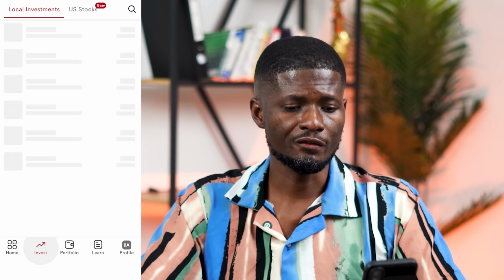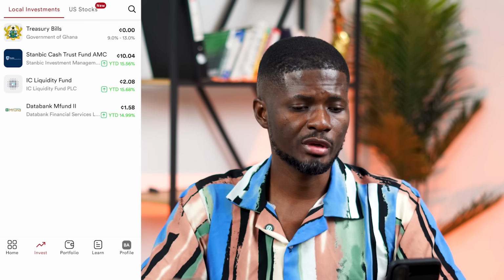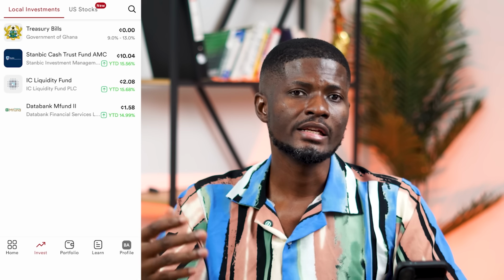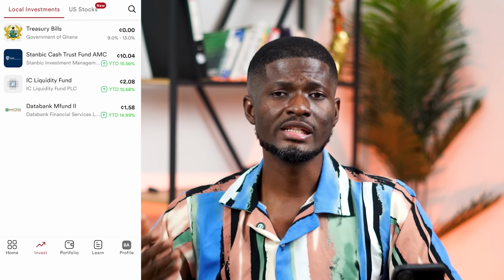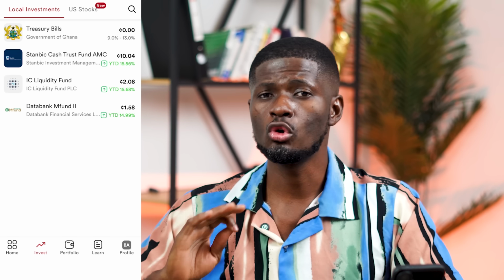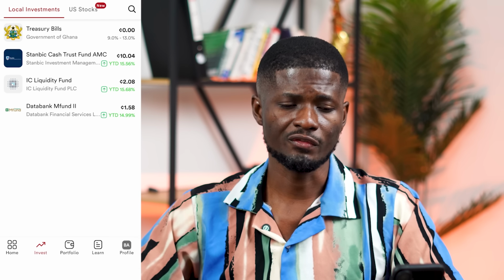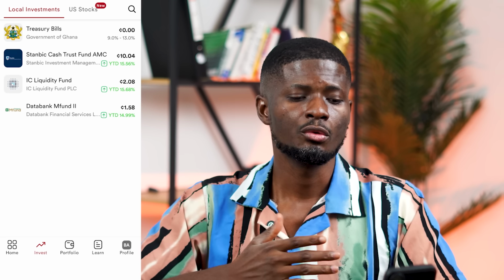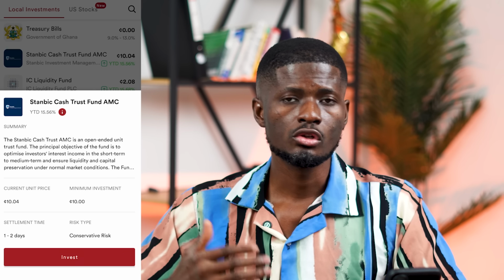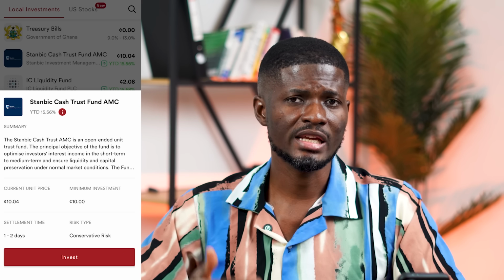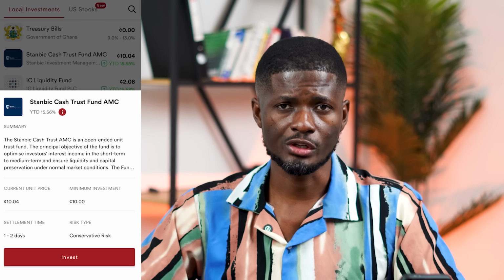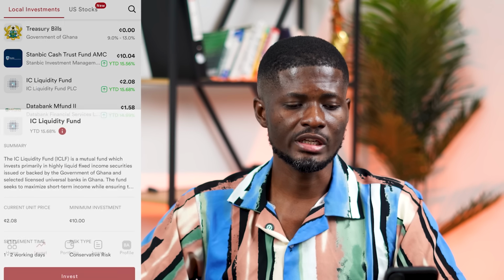So I'll click on the invest. So you get options like treasury bills, Stanbic Cash Trust Fund, IC Liquidity, and Data Bank M Fund 2. So these are low investment options that you don't lose any money when you invest. With the treasury bill, we already know what treasury bills are, and we have the Stanbic Cash Trust Fund. So the cash trust invests in short term, medium term, where you always have access to your money to withdraw. Same as the liquidity fund.